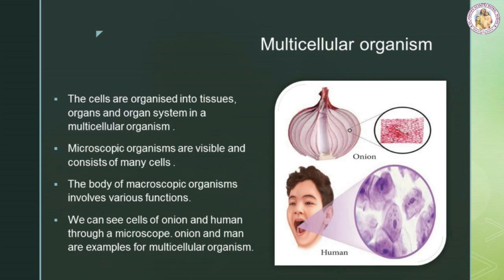Multicellular organism. The cells are organized into tissues, organs, and organ system in a multicellular organism. Macroscopic organisms are visible and consist of many cells. The body of macroscopic organisms involves various functions. You can see cells of onion and human through a microscope. Onion and man are examples for multicellular organisms.